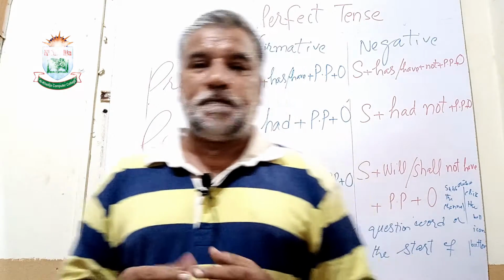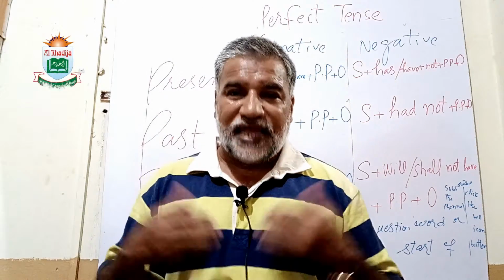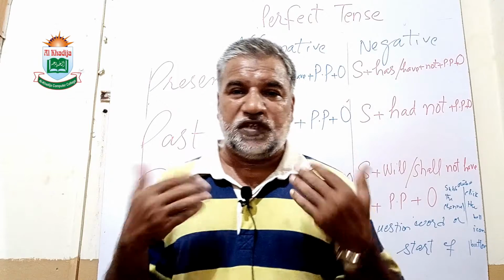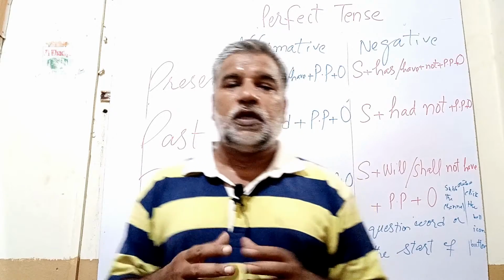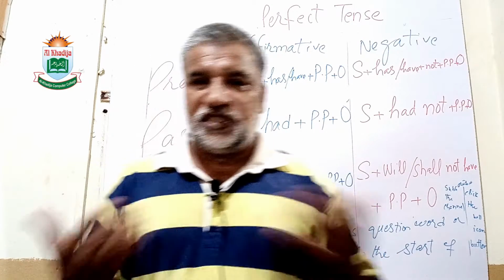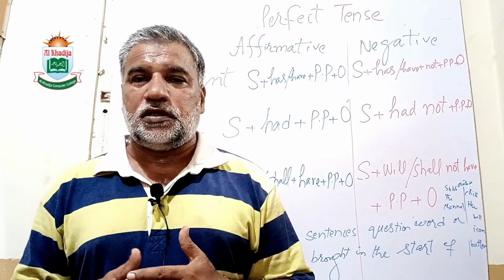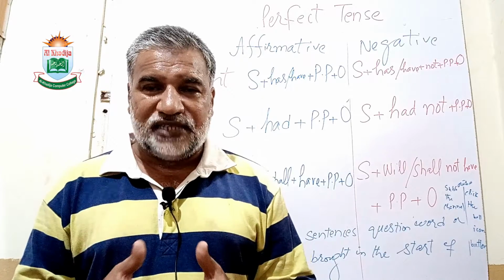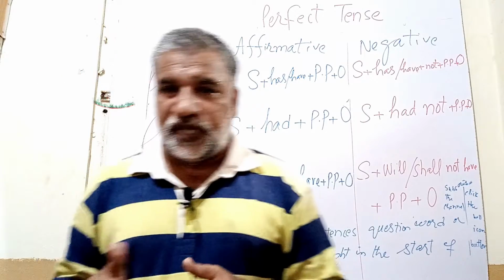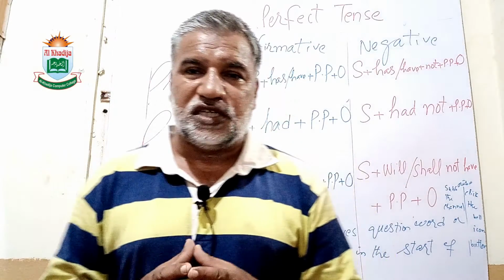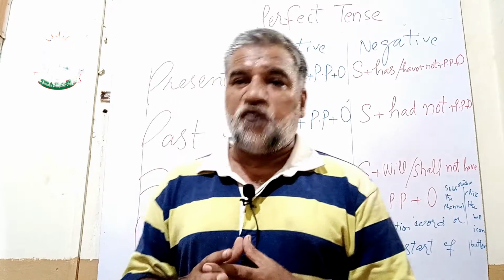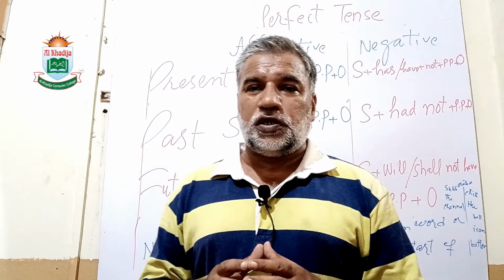So in this way, with our observation and common sense, we can understand these tenses. Before this we have discussed the indefinite tense, then continuous tense, and today we have discussed the perfect tense. Hopefully you have understood the topic.